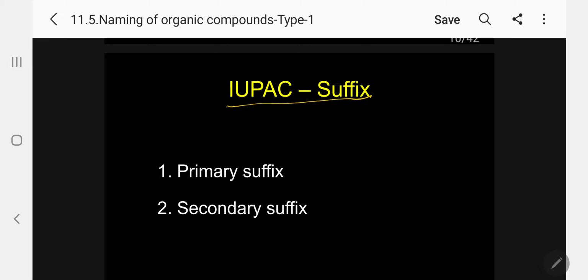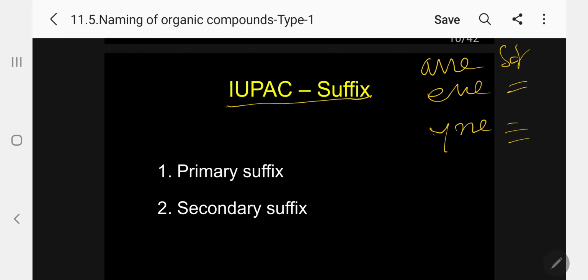Whatever word we add on the right-hand side is the suffix. I told you there are normally 3 added in the case of hydrocarbons: ane, ene, and yne. Ane is saturated, ene is a double bond, yne is a triple bond. This is the suffix. Kindly follow.